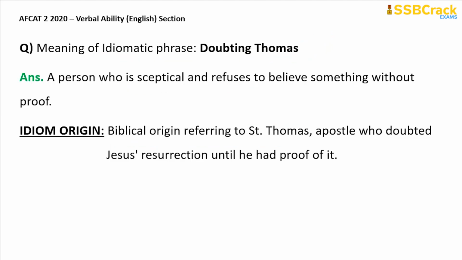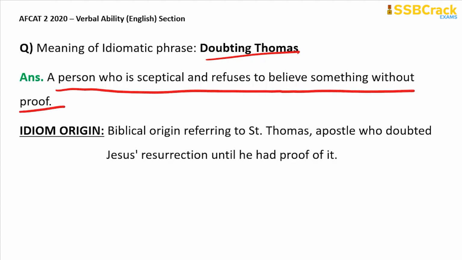The next question is the meaning of the idiomatic phrase doubting Thomas. If you are calling someone a doubting Thomas, you're calling that person that because he's a person who is skeptical and who refuses to believe something without proof. So a person who is skeptical and who refuses to believe something without proof is called a doubting Thomas.